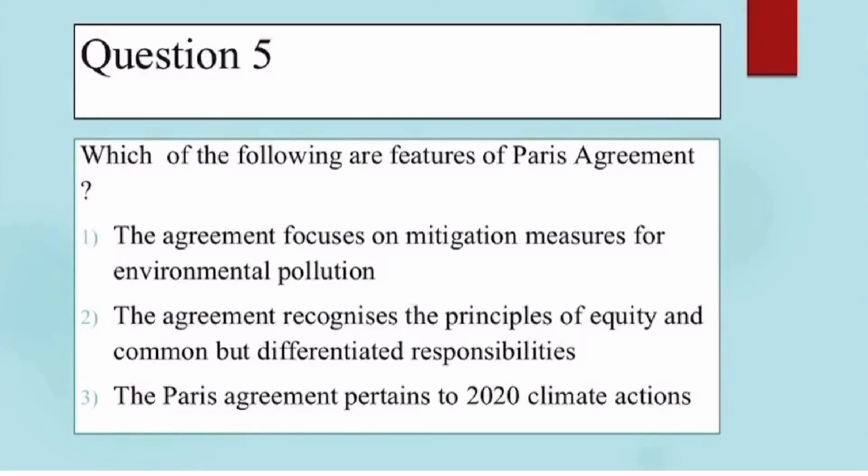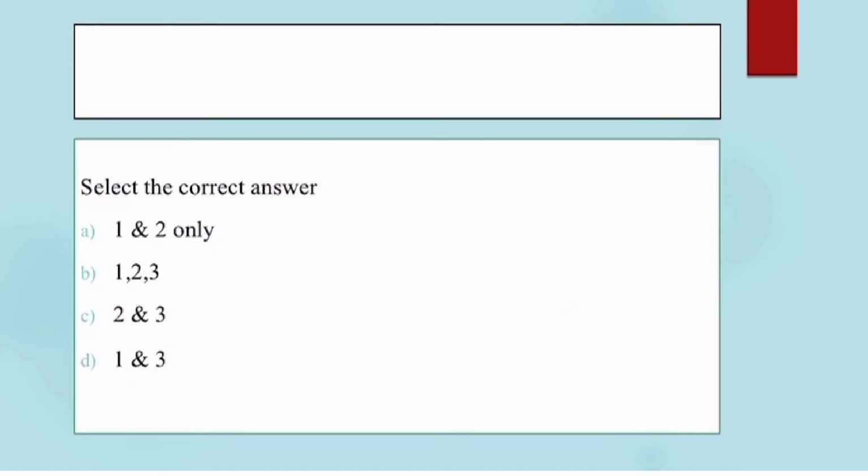Fifth question, which of the following are features of Paris Agreement? First statement, the agreement focuses on mitigation measures for environmental pollution. No, this is not a feature of Paris Agreement. Paris Agreement focuses on climate change and its negative impacts, whereas 2 and 3 are features of Paris Agreement. We will look at the options here. Option C, 2 and 3. That is the right option.